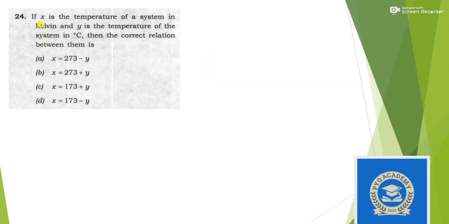Next question: if X is the temperature of the system in Kelvin and Y is the temperature of the system in degrees Celsius, then what is the correct relationship between them? Very simple concept-based question.